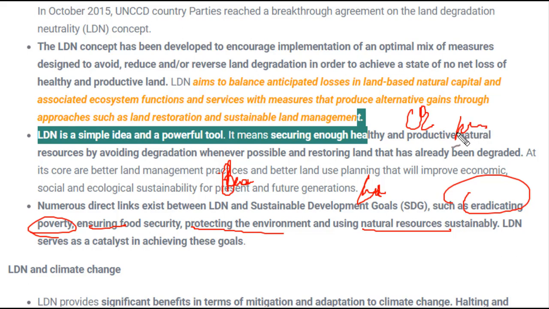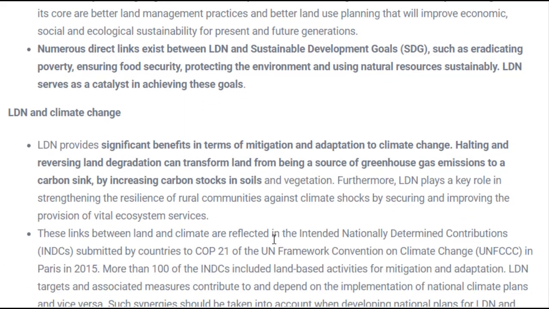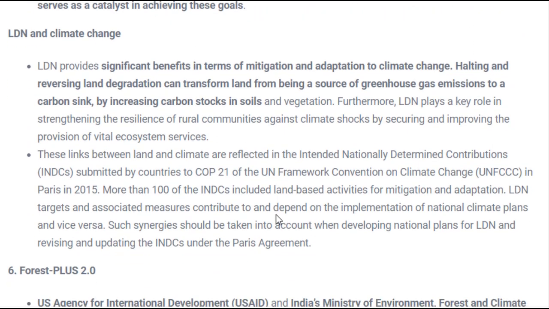Fine. Now land degradation neutrality and climate change. So as I said, how does climate change happen? We are suffering from global warming, and the main reason behind this global warming is the emission of greenhouse gases from various human activity, and land degradation is one of them. Although land degradation doesn't emit any kind of greenhouse gases, it can help in consuming carbon dioxide gas, which is a major greenhouse gas, because we will have plants on the land, and since we have plants throughout the year on the land, they will consume carbon dioxide to prepare their food and produce oxygen, and this will ultimately reduce the greenhouse gas emission into the atmosphere and help in climate restoration.